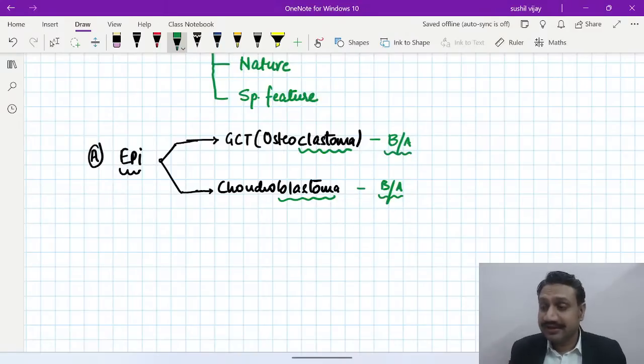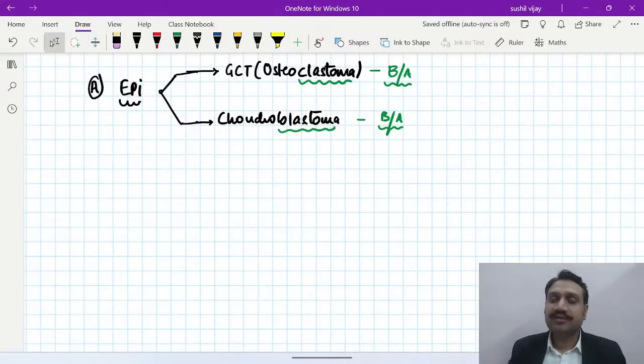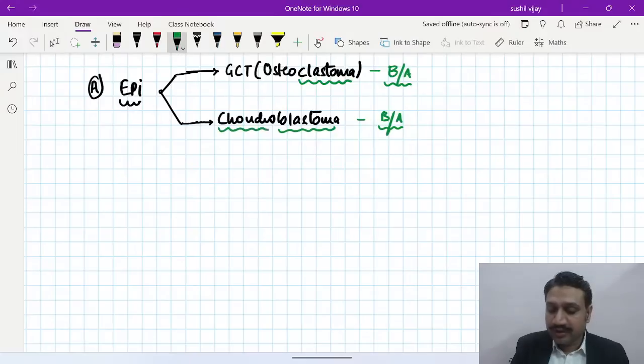Now somebody said age, like Shruti said age. Now see, which of these lesions will be more common in a child? The osteoclastoma or the chondroblastoma? What do you suggest? The chondro. What does that mean? Chondro, it is a child.